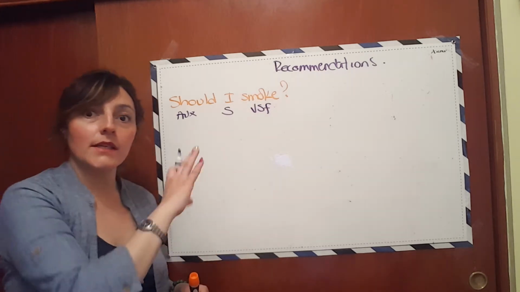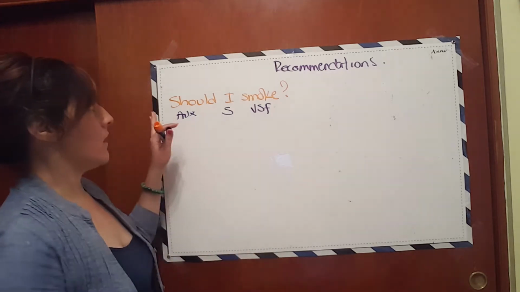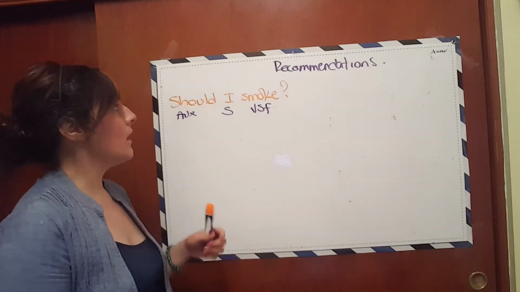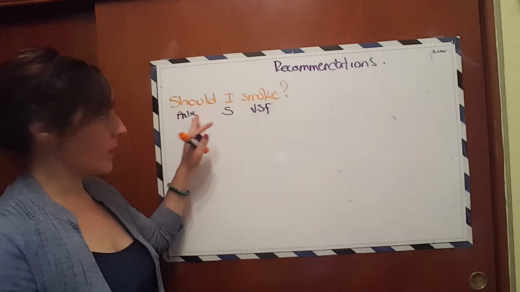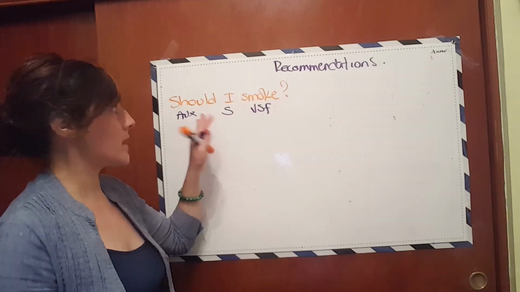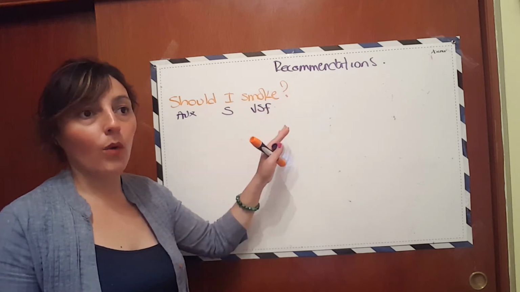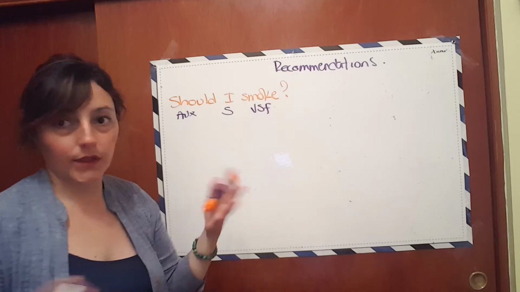Remember, I have been telling you a lot about the verb in simple form. You don't conjugate it, so it's not smokes, it's not in past, etc. Okay, so we use for the question the auxiliary, the subject, the verb, and maybe a complement. No, for example, should I smoke tobacco? Should I smoke marijuana? So that is my complement, but well, no, right?